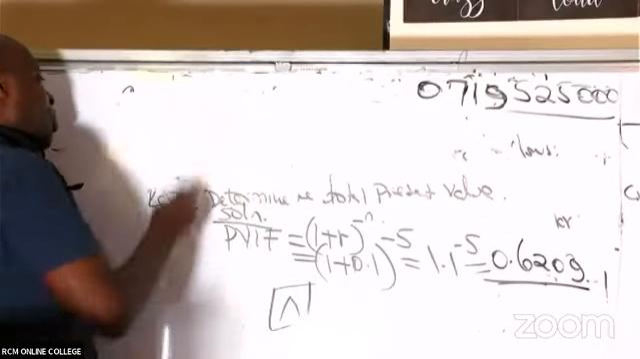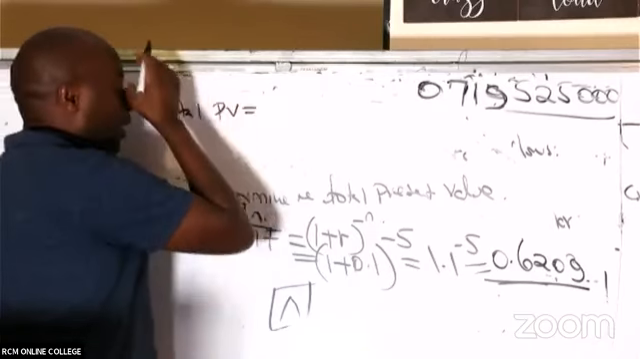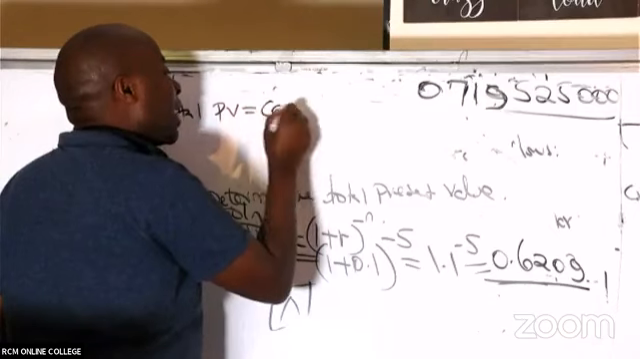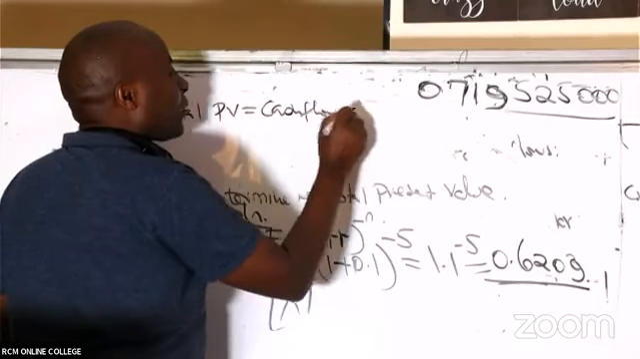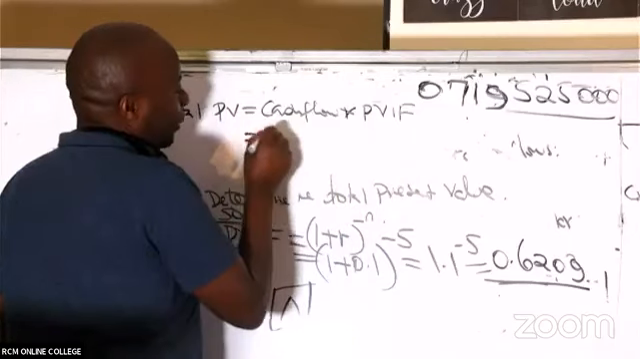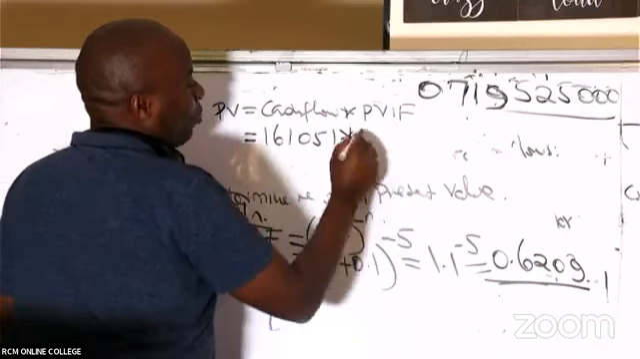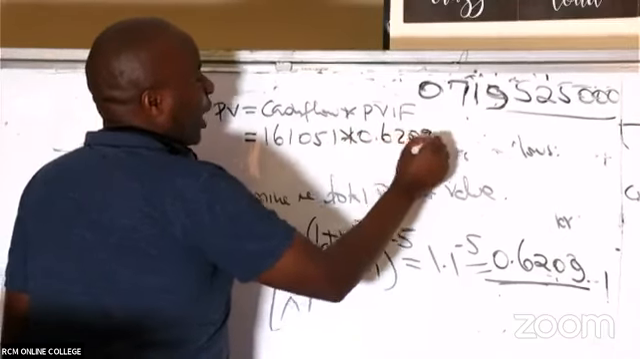this is what I will do. To get the total present value, I will take Elijah's cash flow times the PVIF that you have already gotten here. Elijah's cash flow is 161,051 times the PVIF that you have just computed, which is 0.6209.